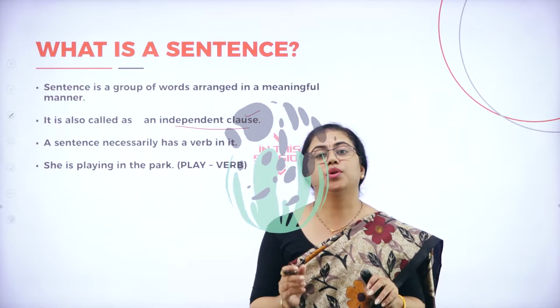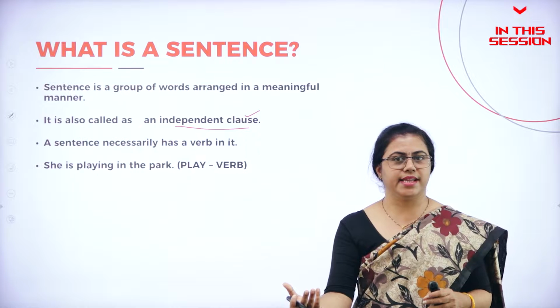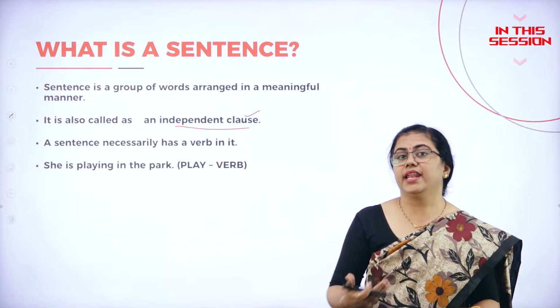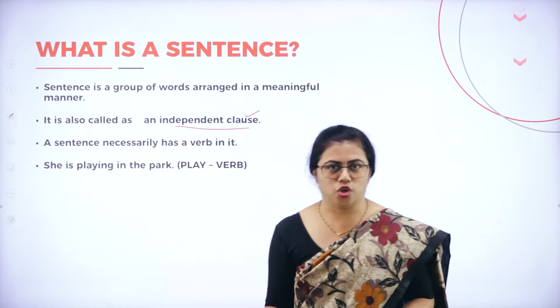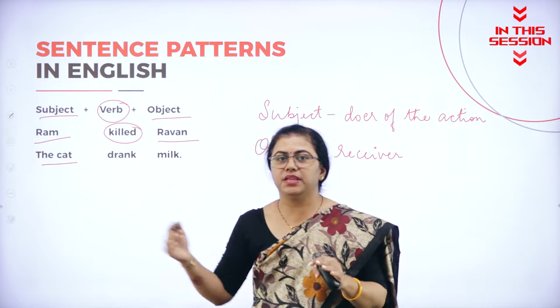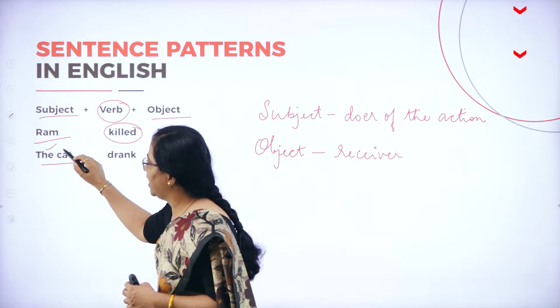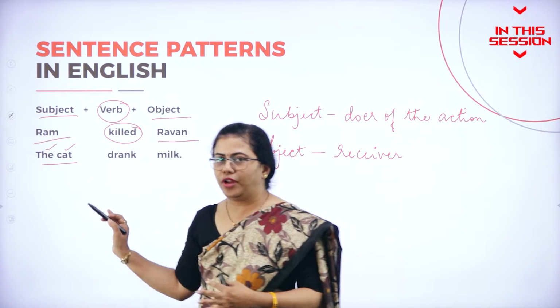Without a verb, you can never frame a sentence. Only a verb can also be a sentence, but without a verb, there exists no sentence at all. The cat, here the subject can be a phrase. Phrase means more than one word. So in "the cat", an article is added and a noun is added. It can be a phrase also.